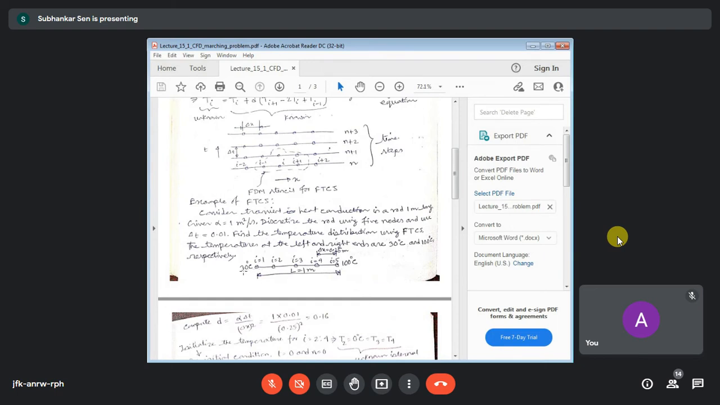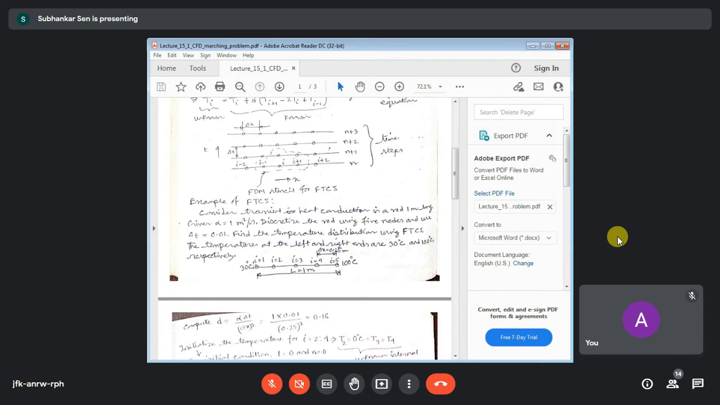So Dirichlet boundary conditions with 30 and 100 degrees centigrade, and there are 5 nodes on this rod, and grid size will be accordingly 0.25. Okay, so this is delta x. So you have 4 delta x, so 4 into delta x is 1. So delta x is 0.25 meter.